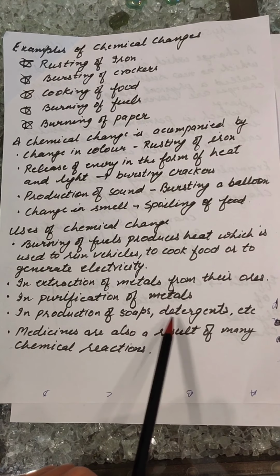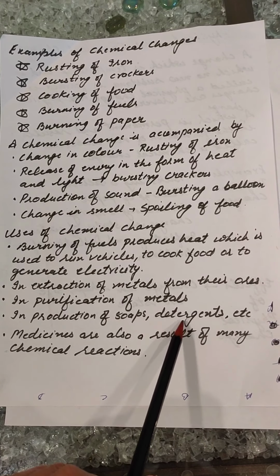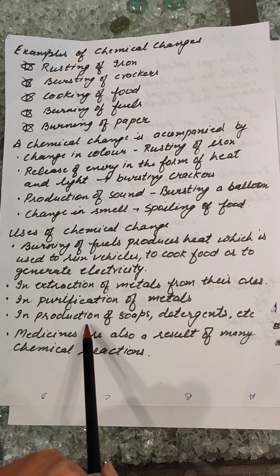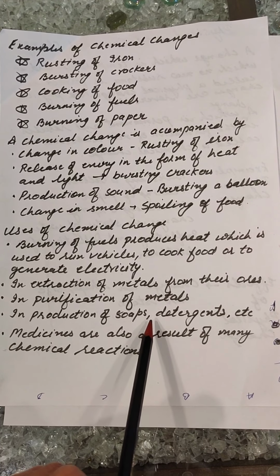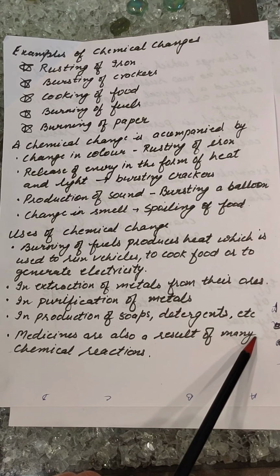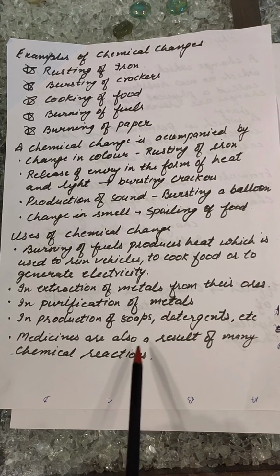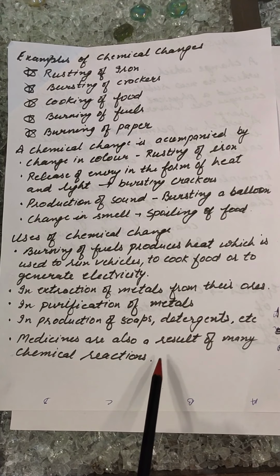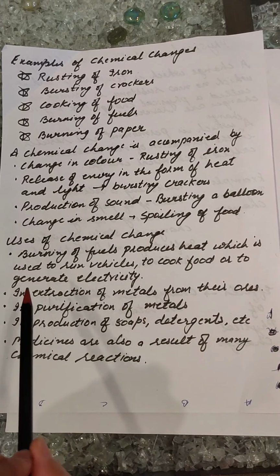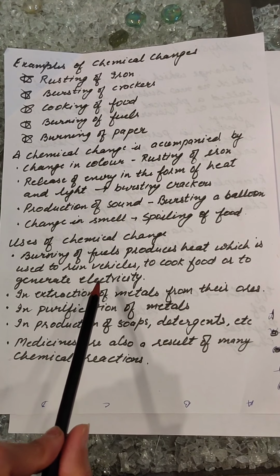In production of soaps, detergents, etc. The soaps or the detergents that we use to wash our clothes, or the soaps that we use to take a bath, they all are formed by the help of the chemical changes or the chemical reactions. Many medicines are also produced by the result of different kinds of chemical reactions. So I hope you have understood the examples as well as the effects and the uses of chemical and physical changes.